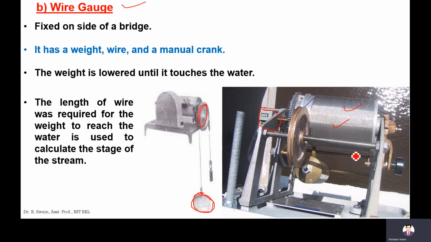Well, that length is not exactly the stage. First the depth measurement has to be known from the bottom of the river, and the difference will give you the stage.